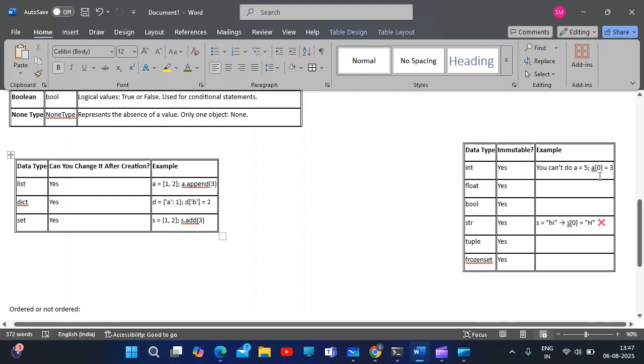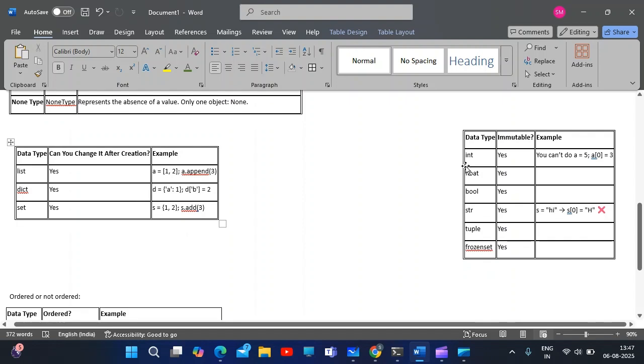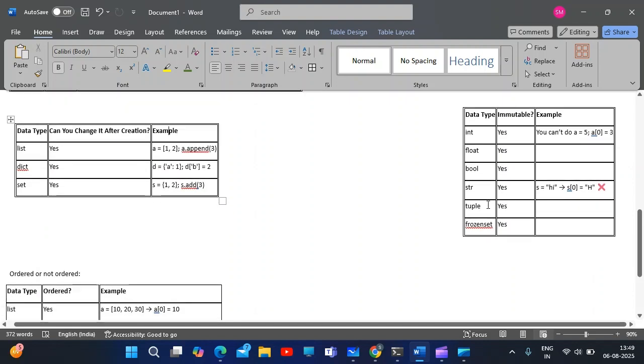We couldn't modify it either. These are cases where only single values are formed inside the variable, and we can't change the value. So numeric types are not mutable, they are immutable. Even the string is also an immutable data type.